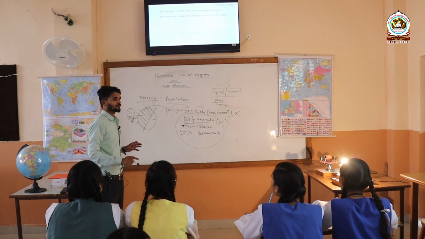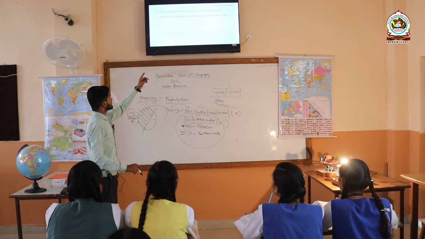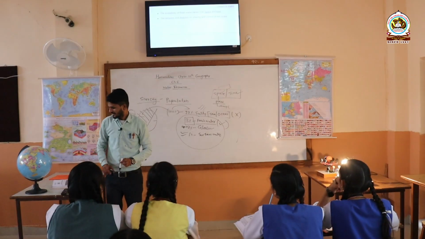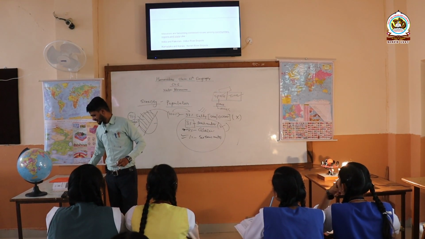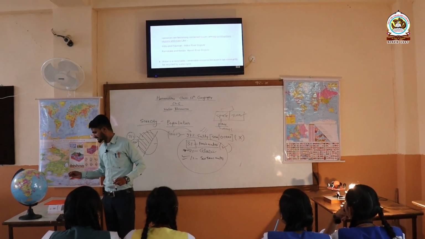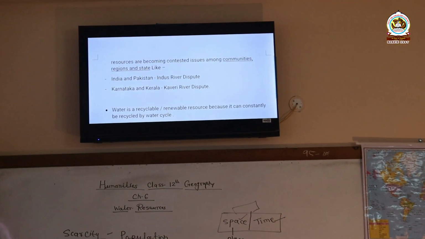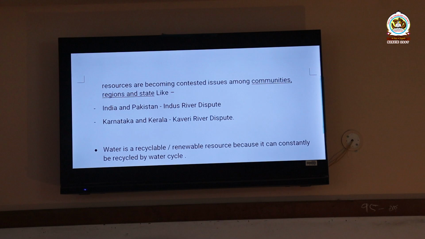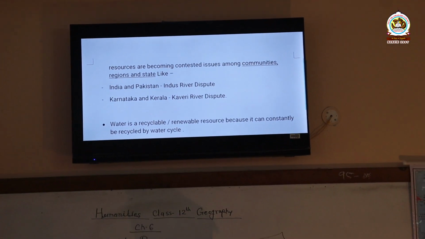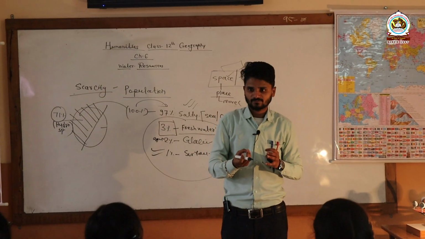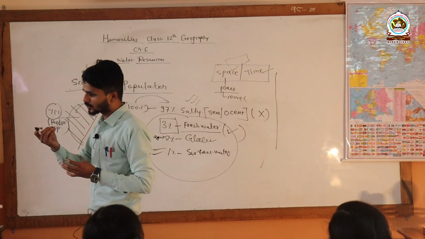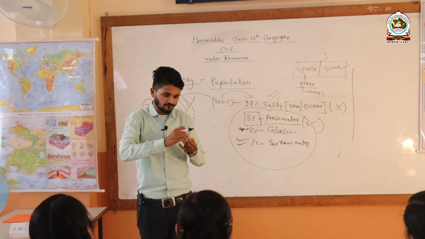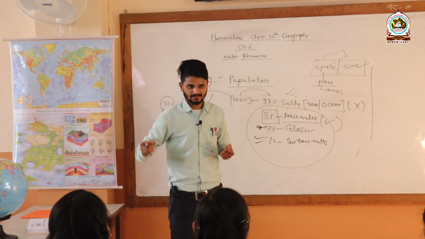Similarly, beta, one more point you have to remember here is that the tensions and disputes on sharing and control of these scarce resources are becoming a contested issue among communities, regions and states. Contested issue means what? We already know that rivers originate from a specific state and flow from one state to different states.